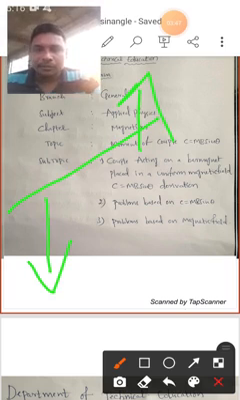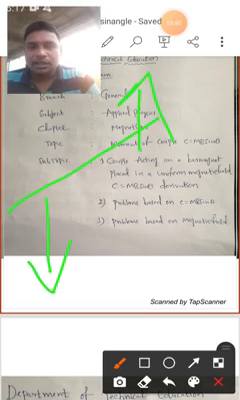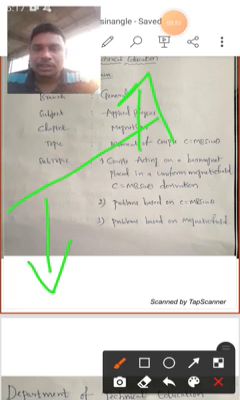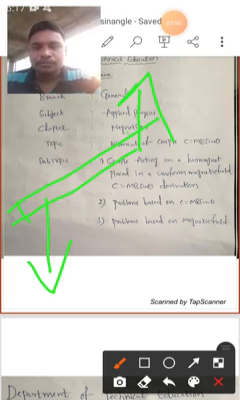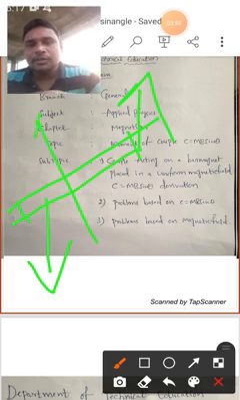Like this it will happen, and this couple is acting on a bar magnet. That means you will observe a bar magnet, and the bar magnet is placed in a uniform magnetic field